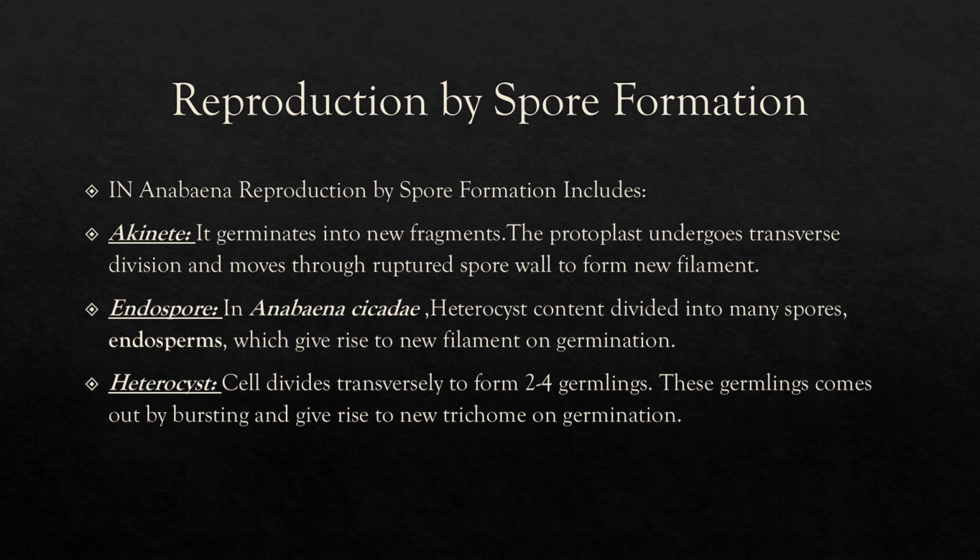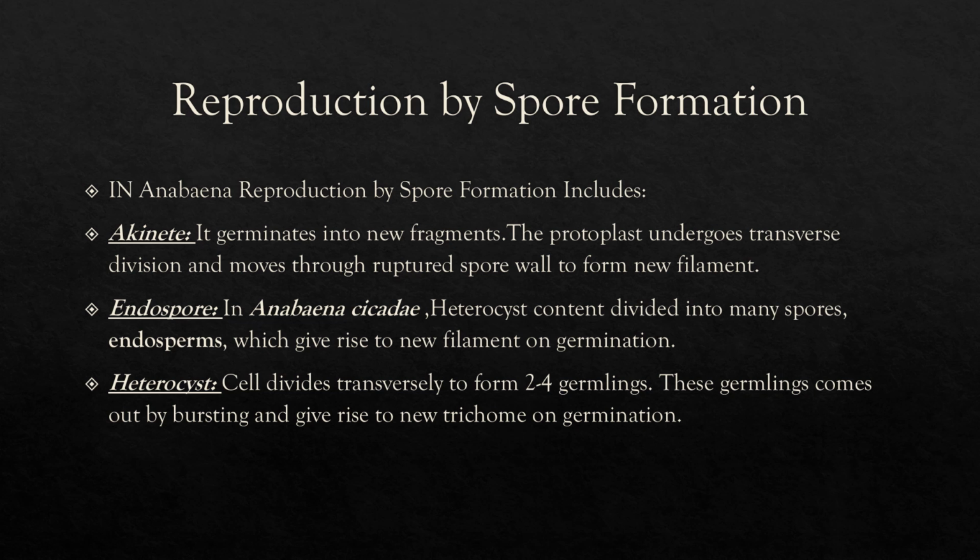Echinates, as we have already discussed, are the spores which are produced in the fragments which are heterocyst, which are thick-walled cells, and the protoplast of the echinate cell undergoes divisions and moves through the ruptured spore wall to form the new filament.